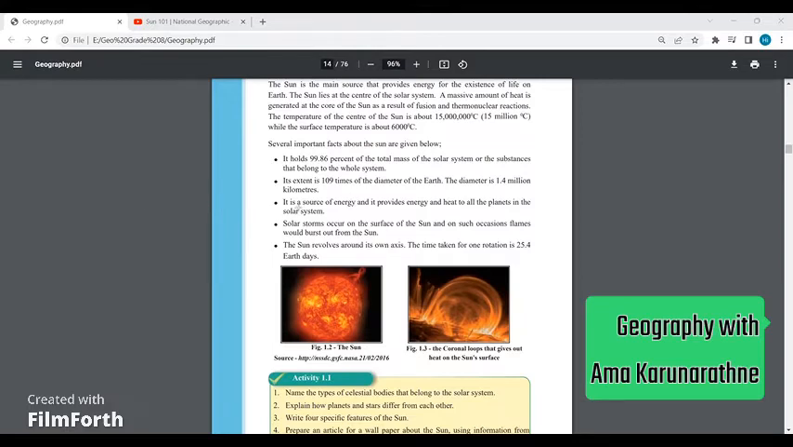It's a source of energy that provides energy and heat to all the planets in the solar system, not only to Earth but also to all other planets. It provides energy and heat. Solar storms occur on the surface of the sun, and on such occasions flames burst out of the sun. So we can see solar storms or coronal loops happening on the sun's surface. The sun revolves around its own axis. That's something important.